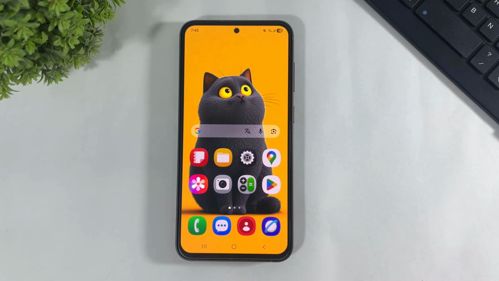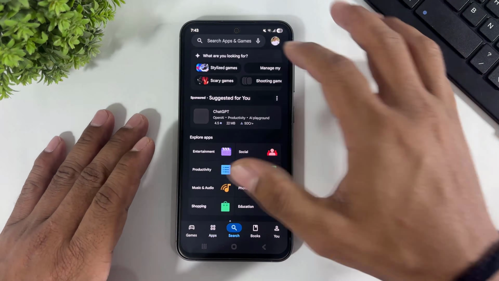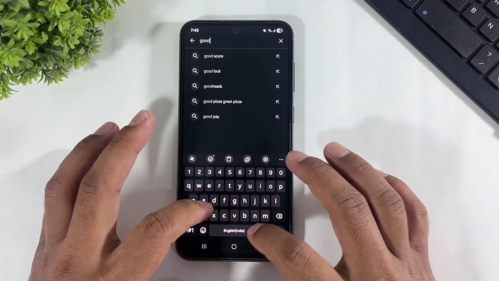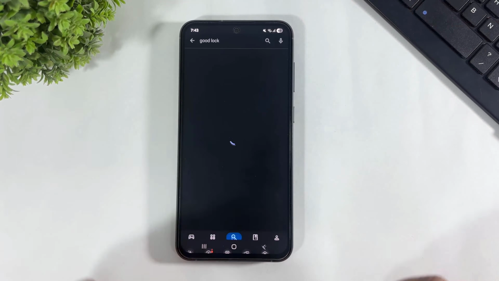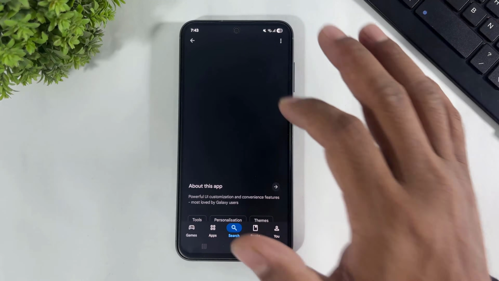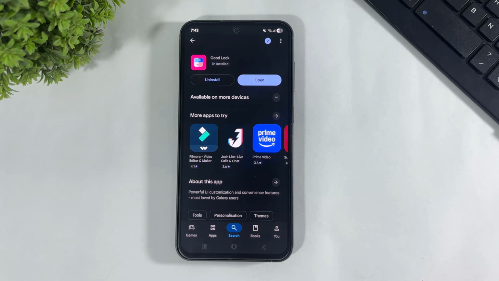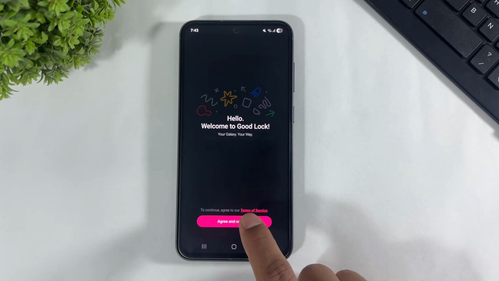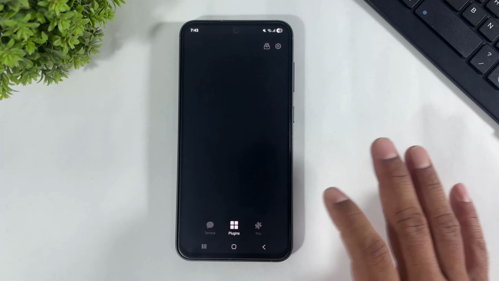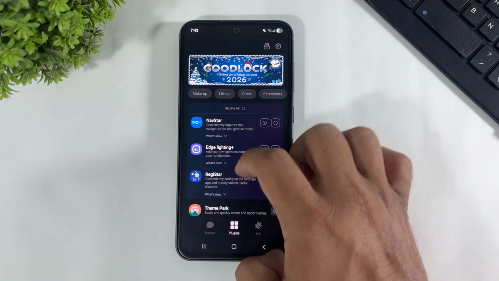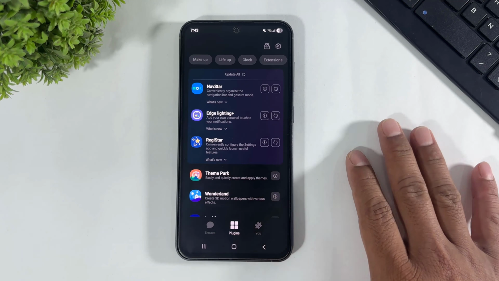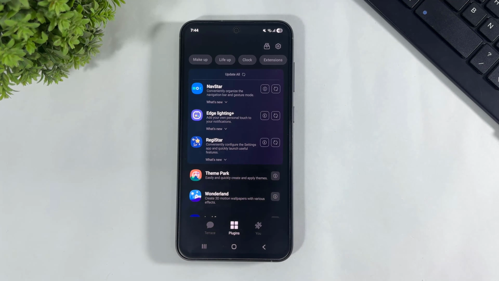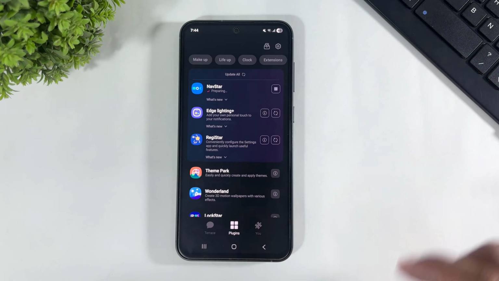Look at this, my navigation bar is enabled, and now go to Play Store and download GoodLock. After downloading GoodLock, simply open it. Go to plugin and scroll. Find the NavStar module. Simply update this module.